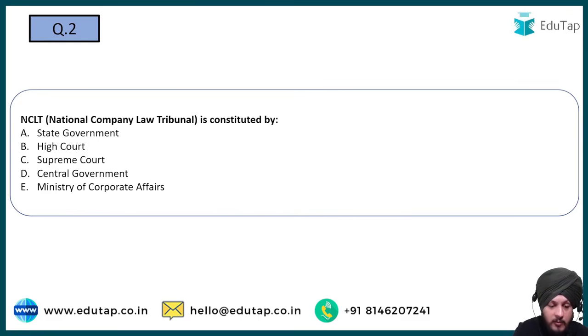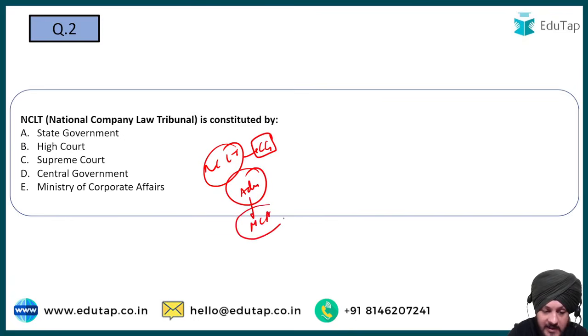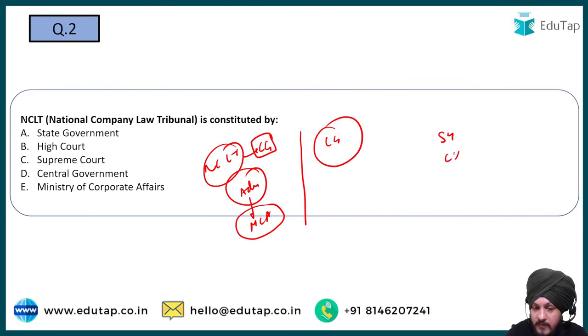So basically, if we talk about NCLT, as per company law, we know it is constituted by the central government, right? Although I would say it functions under the administrative control of the Ministry of Corporate Affairs, the legal authority to constitute this NCLT rests with the central government. Not with the state government, not with the courts, not with any other body. You have to remember central government only. So D is going to be the correct answer to this question.